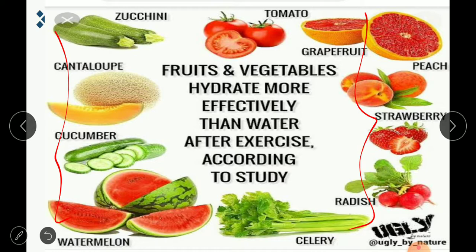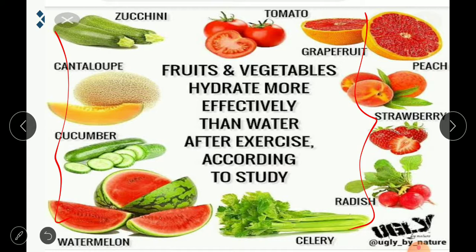Okay. And maybe from your parents you will come to know from which vegetables you will be getting more water. Cucumber also contains more water. A few examples have been displayed here. Ask your mom in which vegetables she finds more water content.